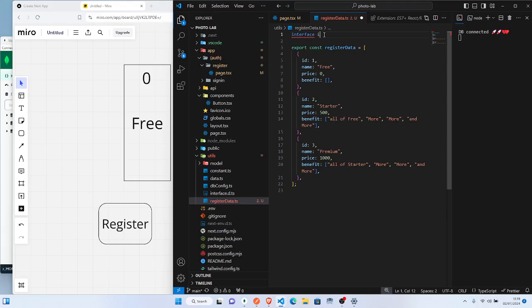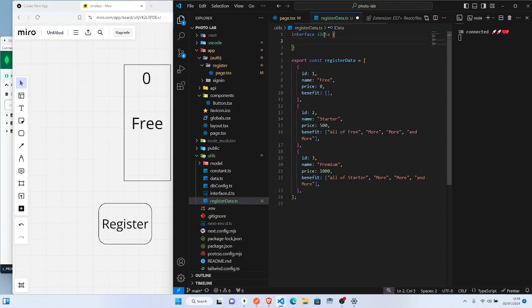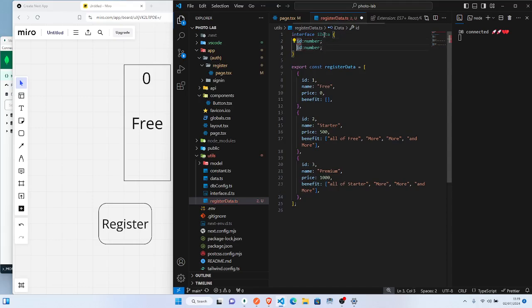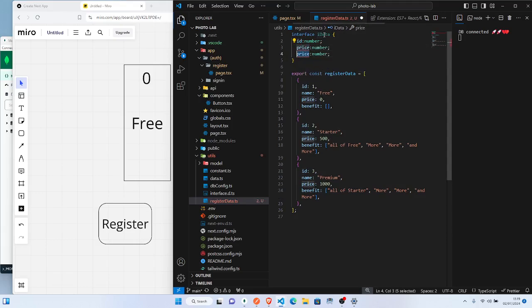So I'll say IData. So we get ID, which is number, and we get price. Then we get name.